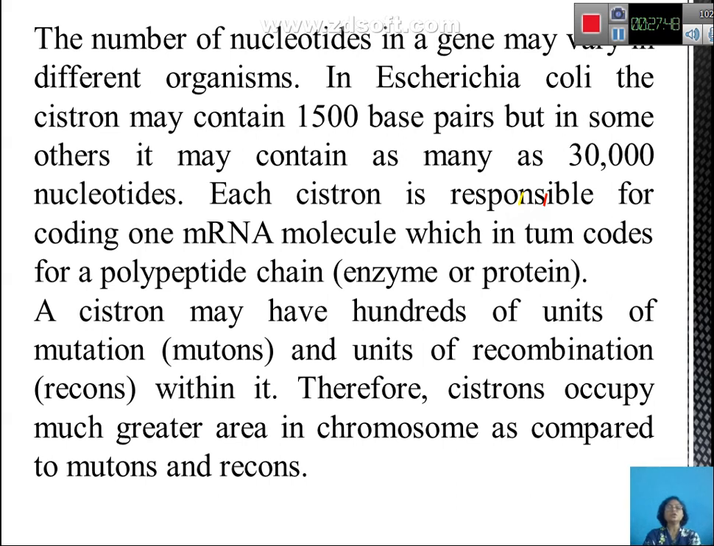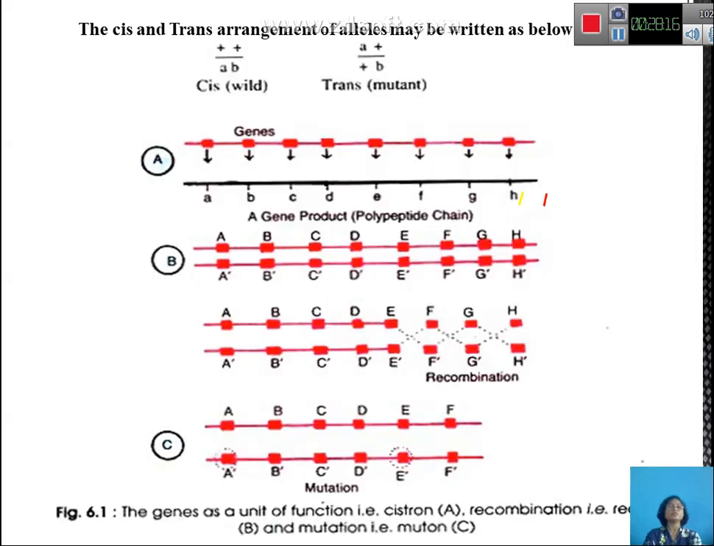The cistron may have hundreds of units of mutation. In the cistron you can have units of mutation as well as units of recombination. That means within the gene, or cistron, or functional gene, you can have a recombinational gene also and a mutation gene also. So, the cistron occupies a much greater area in the chromosome when compared to the mutons and the recons.